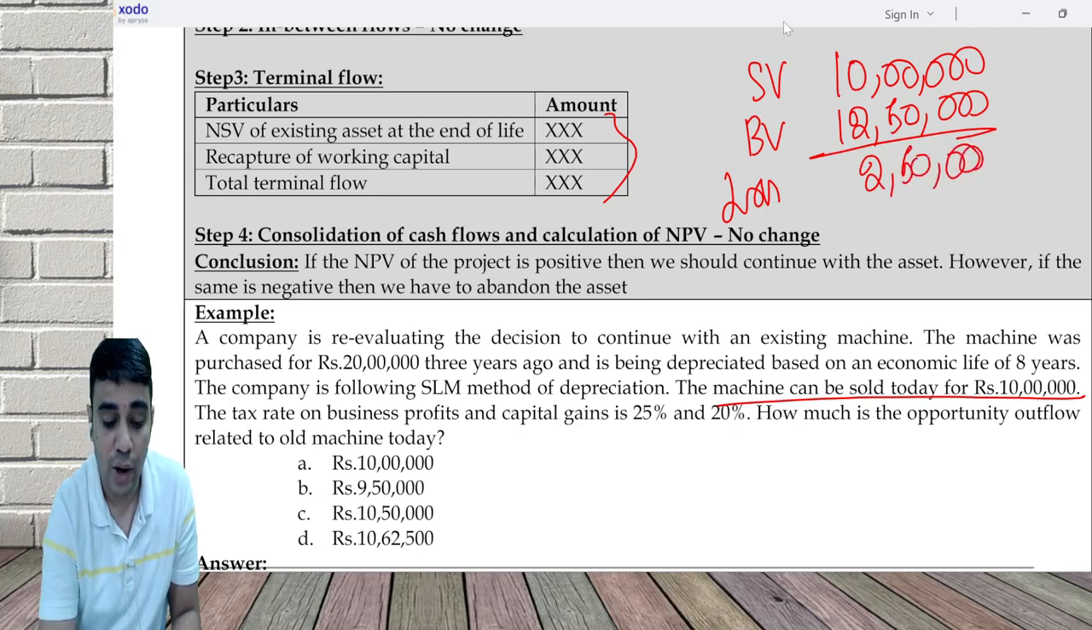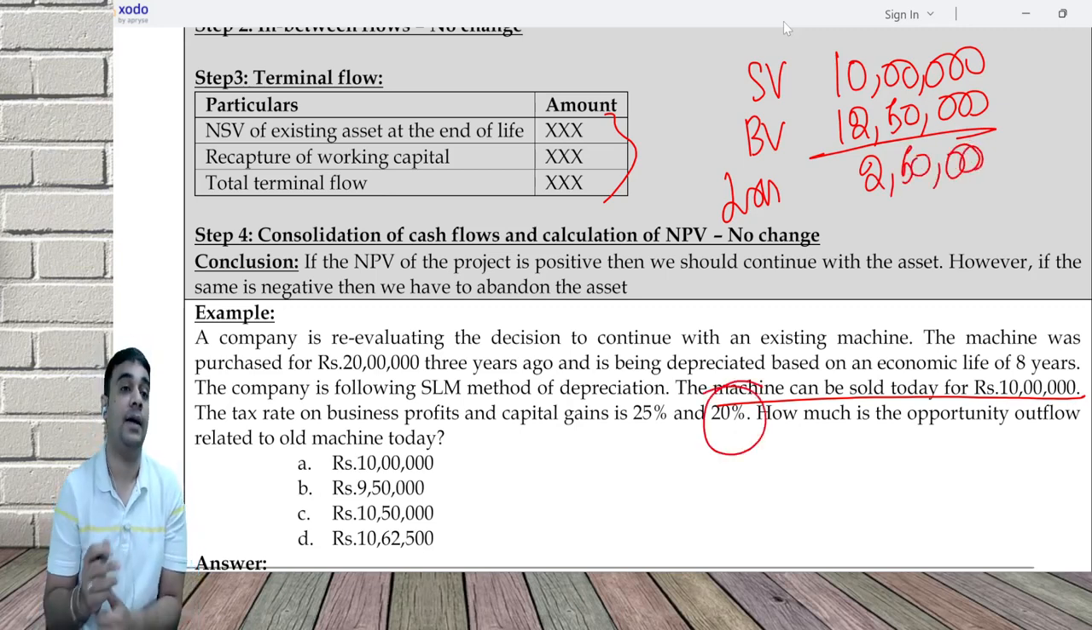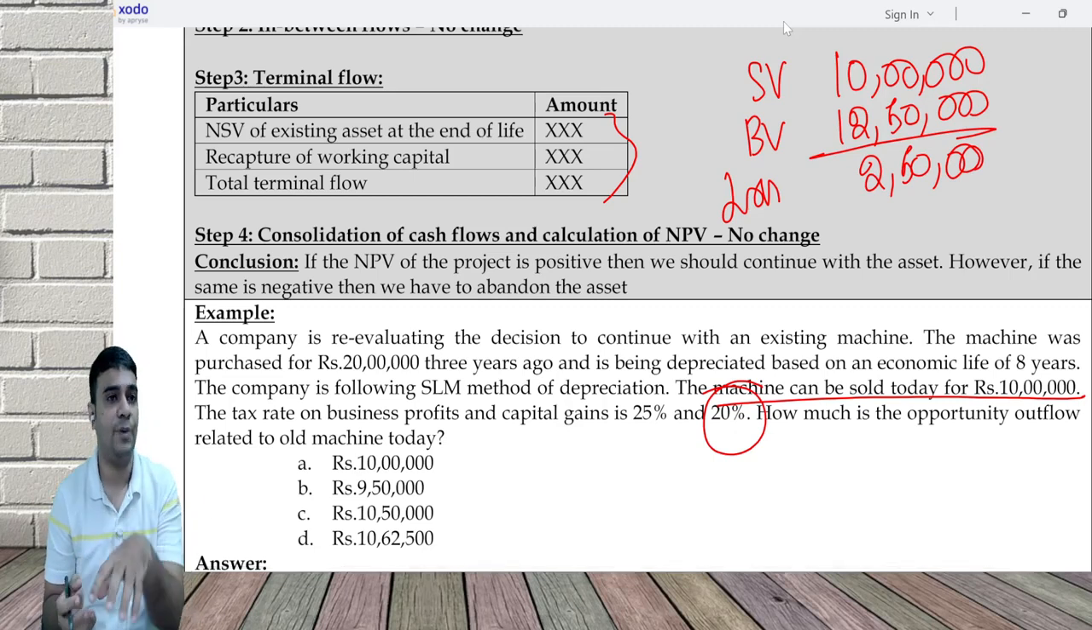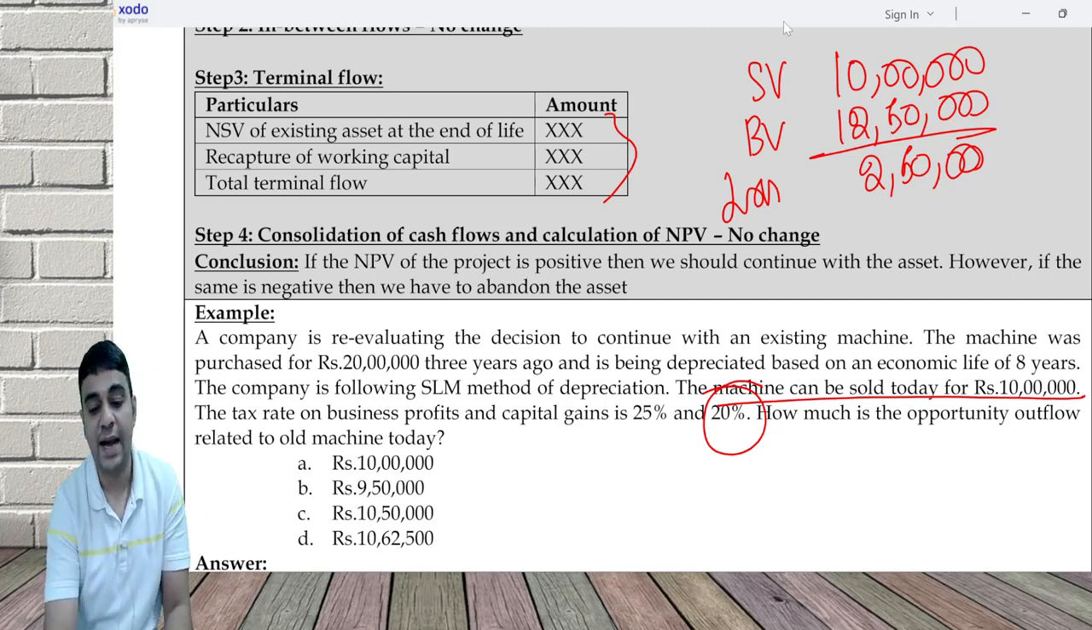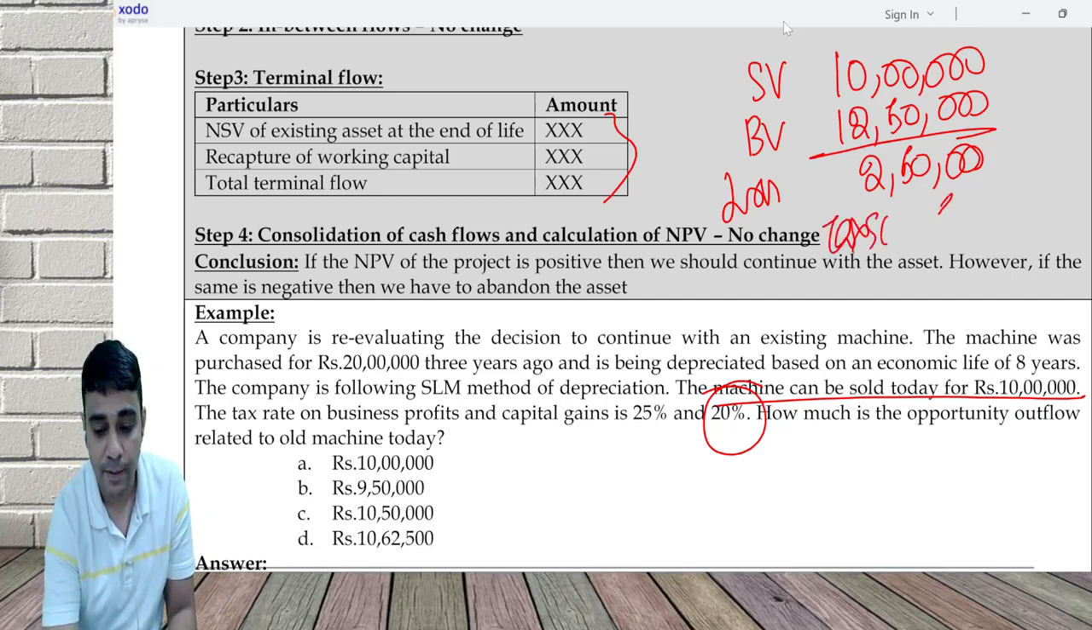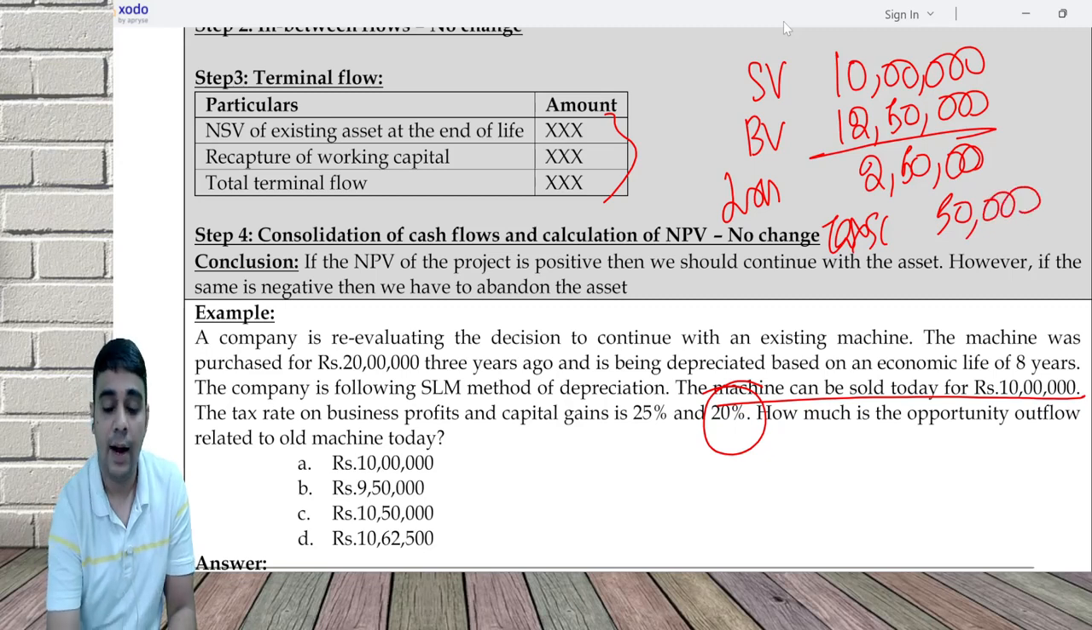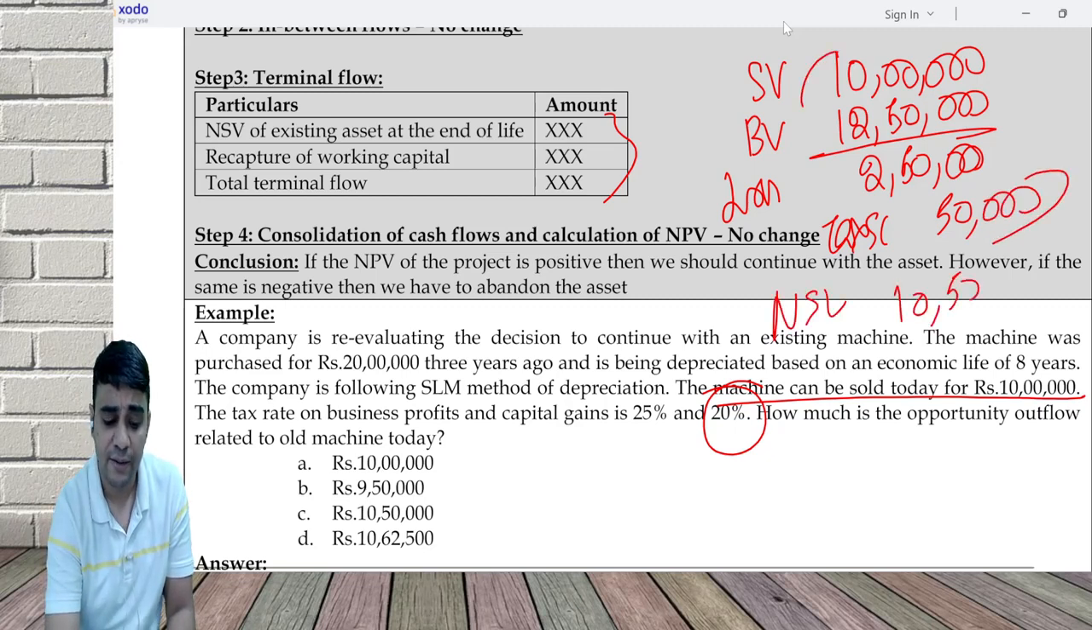On this loss, you have to save tax at the capital gain rate. Tax on capital gain or capital loss, whatever. The income tax on this is only 20%. Business profit 25%, capital gain 20%. So tax saved is how much? And my NSV today is 10 lakh 50.